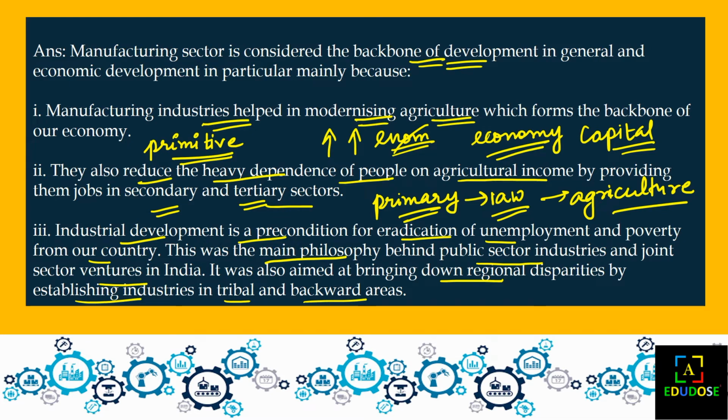at the most, because when the industries were made, the employment generation has been done here. So poverty also gets reduced because of employment. So the main philosophy behind the public sector and the joint ventures of India is that, if we say that every state is not equally prosperous, and we see where the tribal and backward areas are in the states, so if we plant some industries on